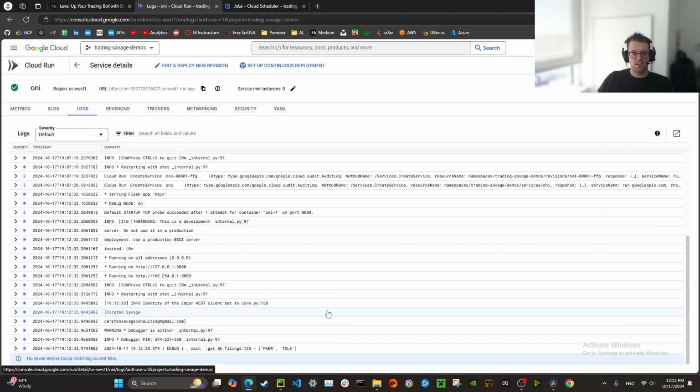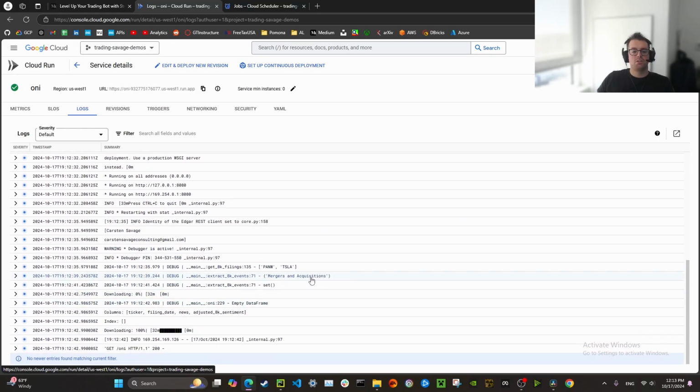Now we can see in the logs, it got the 8K filings, Palo Alto Networks, and Tesla. It found mergers and acquisitions in Palo Alto Networks' 8K. And it found that that data was already in the BigQuery table. So it didn't really insert anything, and it finished successfully. So we have successfully deployed our Cloud Run application on Google Cloud.